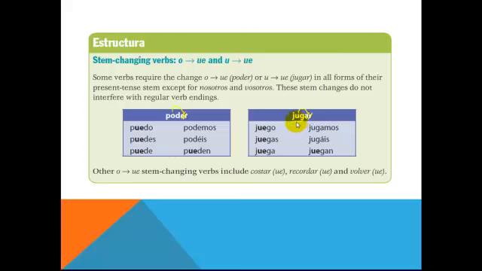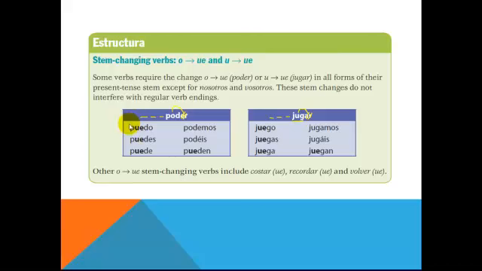So this syllable that precedes the ending is considered your stem. Even if this verb had a lot of syllables before that, it's still going to be the one right before. Same with poder. If it had several syllables before, it's still going to be the syllable right before the verb ending. Alright, so let's take the verb poder and we'll start with that.